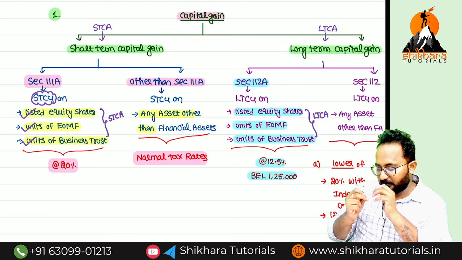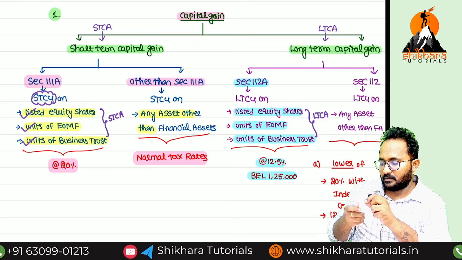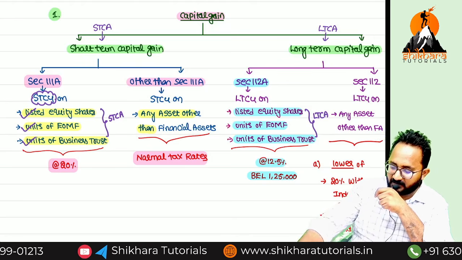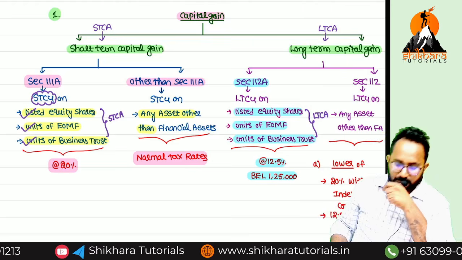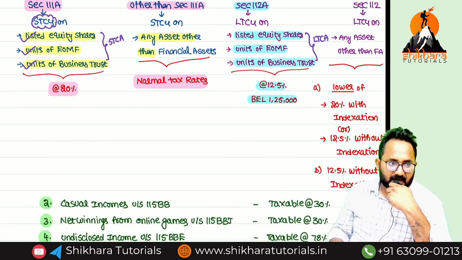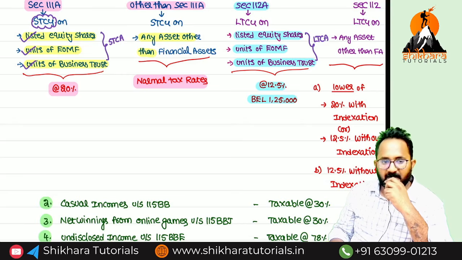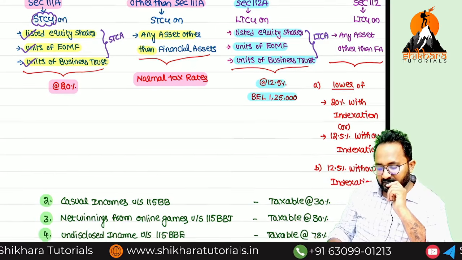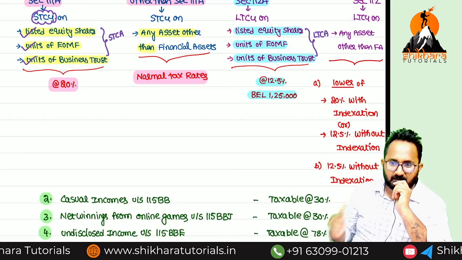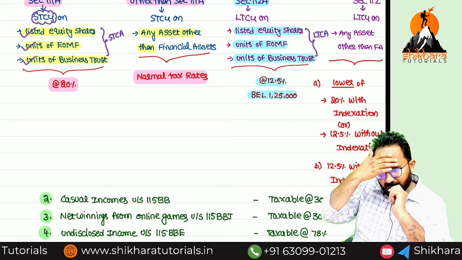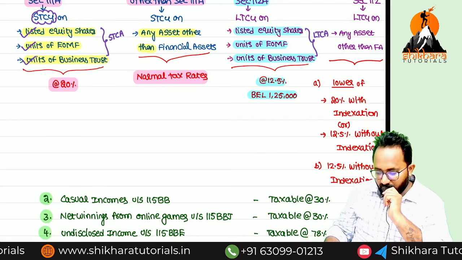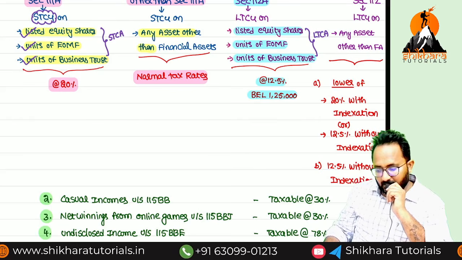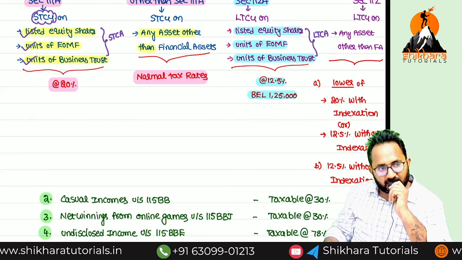Remember, what is the section number? 112. What is the section number, ma? 112. We have two tax rates, A and B. Depending upon situations, you can follow A or B. B is simple, ma. 12.5% without indexation. I think you know the concept of indexation, otherwise I will tell you in future. A rate is the lower of the two things: 20% with indexation, 12.5% without indexation.